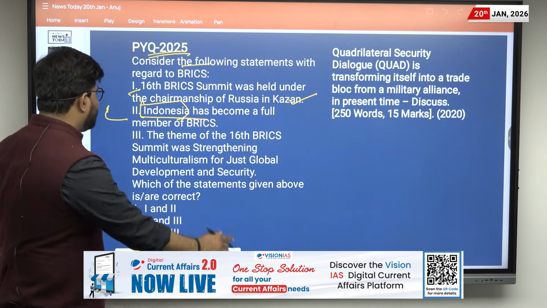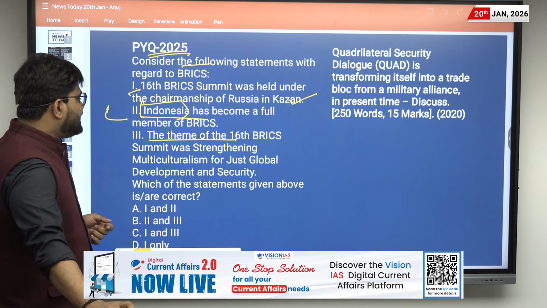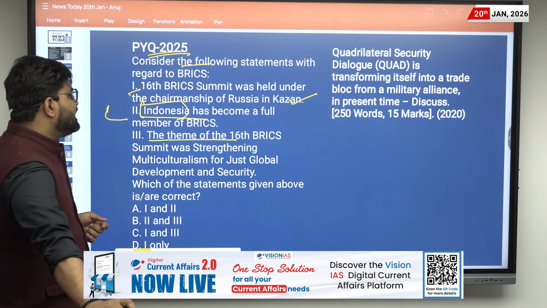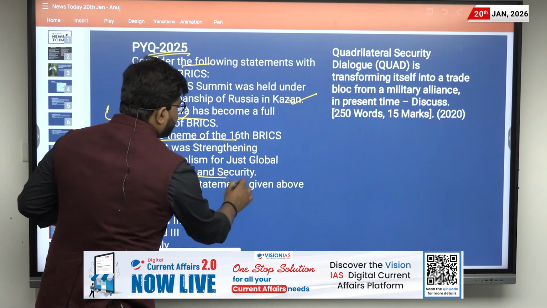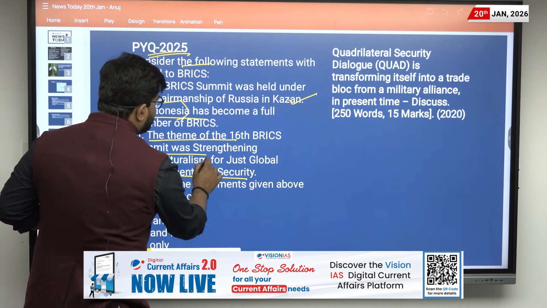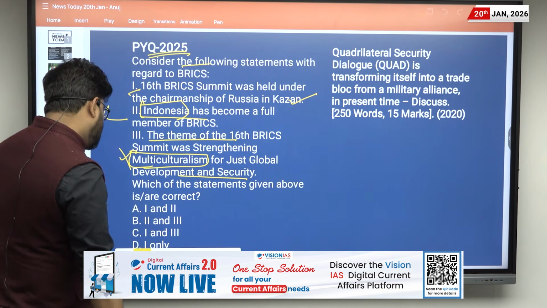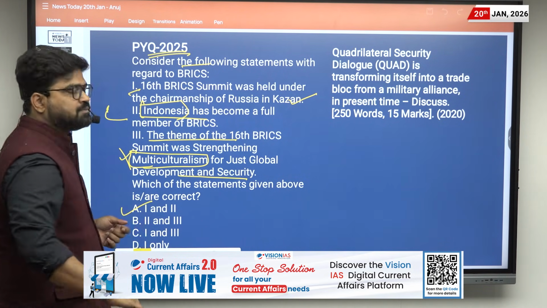Then the third statement, the theme of the 16th BRICS summit was strengthening multiculturalism for just global development and security. This statement is not correct as multiculturalism was not mentioned. So the answer is A, 1 and 2.